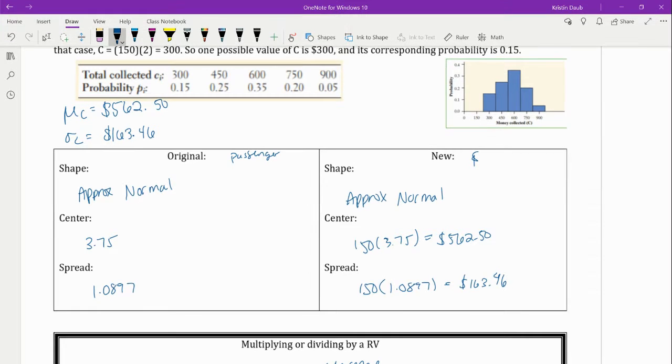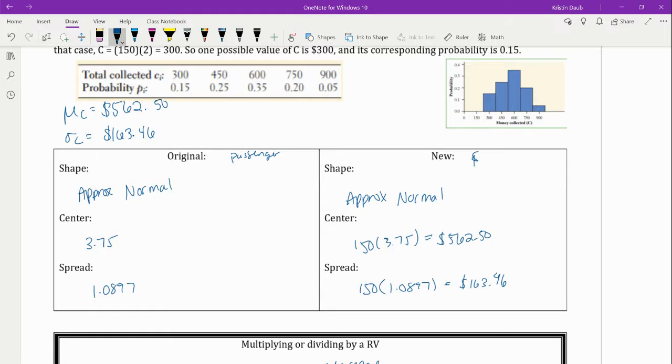Alrighty, I have my new values in there, and you'll notice that I did put something different over at center. Yes, I found the actual center values, but wouldn't you believe it, the new center is actually 150 times 3.75. $150 times the old mean of 3.75 gives you your new mean. The same thing happens with spread. It's $150 times your old standard deviation that gives you your new standard deviation.